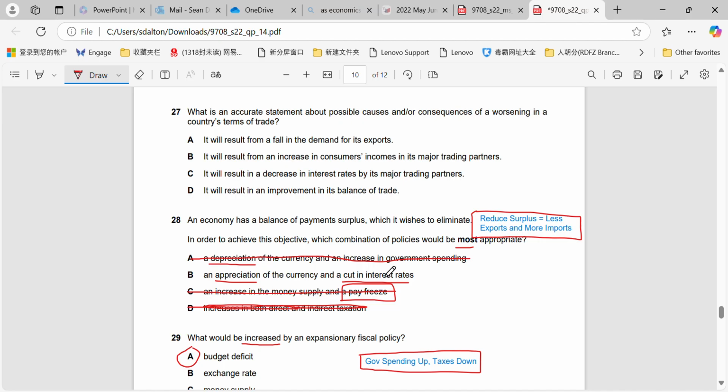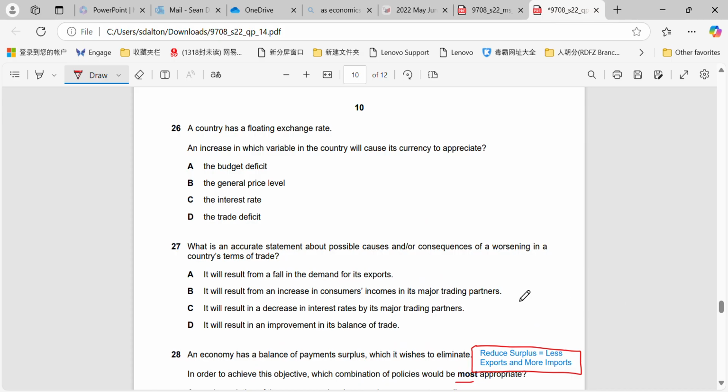And the cut in the interest rates may allow more consumer expenditure and borrowing and investments, and therefore it may directly impact on us importing as well, let's say raw materials from another country. Okay, so that policy would have to be B.